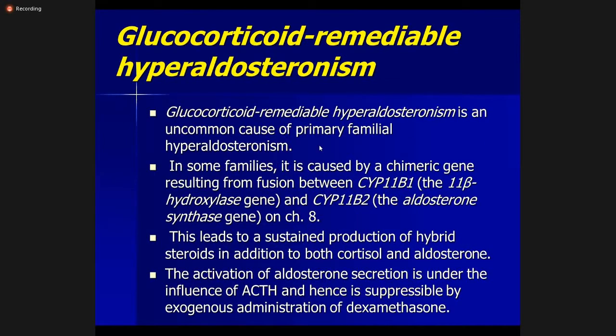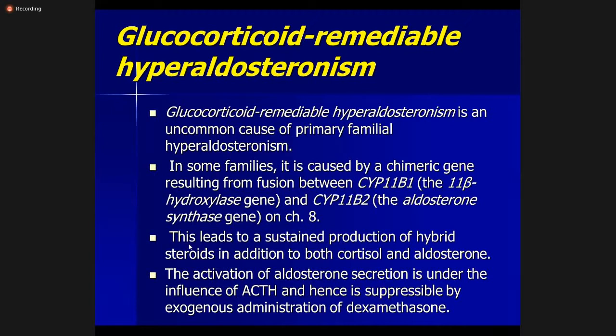And the third cause is glucocorticoid remediable hyperaldosteronism. It's an uncommon cause of primary familial hyperaldosteronism. Again, there's a genetic mutation in this case, and there's a fusion of the gene CYP11B1, which codes for hydroxylase, and the CYP11B2 gene, which codes for aldosterone synthase. So the two genes, one for aldosterone and the other for the glucocorticoids, fuse together on chromosome 8.